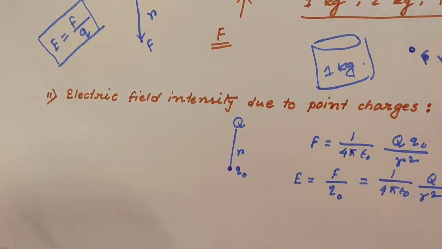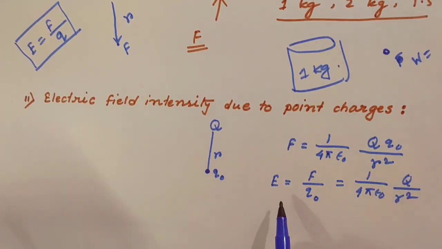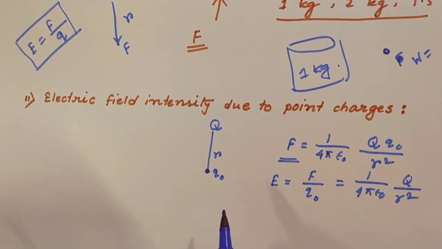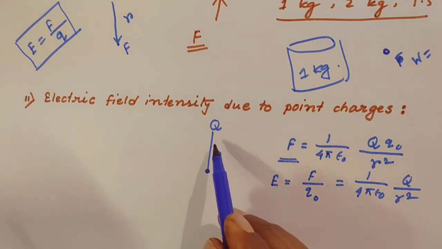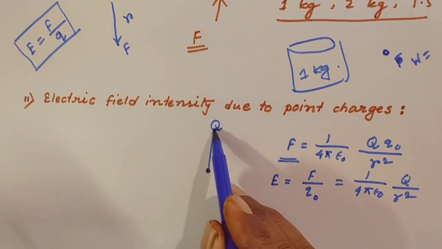You have to remember that this electric field is a vector quantity. As the force is a vector quantity, it has a direction. If you are asked what is the direction of this electric field, the direction is along this line from where you are measuring to where the charge is.